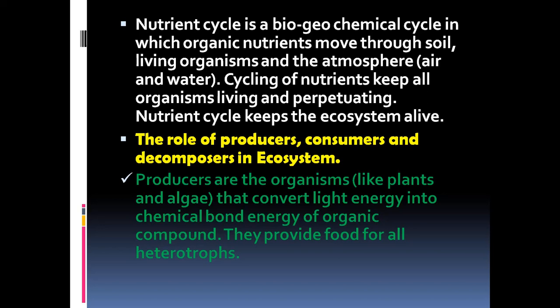Producers are the organisms like plants and algae that convert light energy into chemical bond energy of organic compounds. That means with the help of sunlight, plants are able to synthesize carbohydrates, and this is the food for all other heterotrophs. So therefore, the producers provide food for all other organisms.